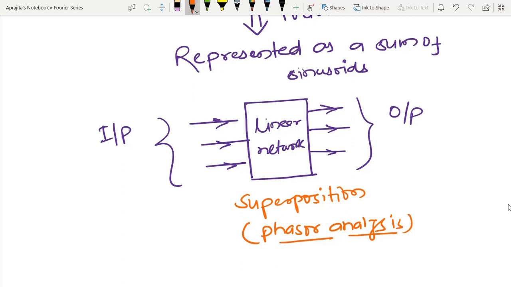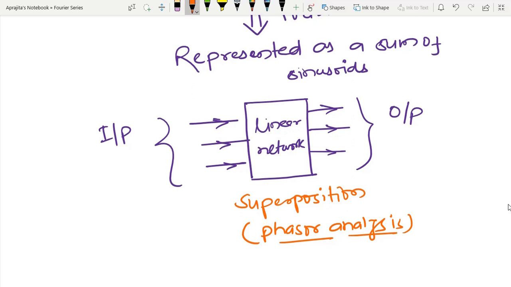Each and everything is applicable for this non-sinusoidal periodic signal. So now let us come to the definition part of this Fourier series.